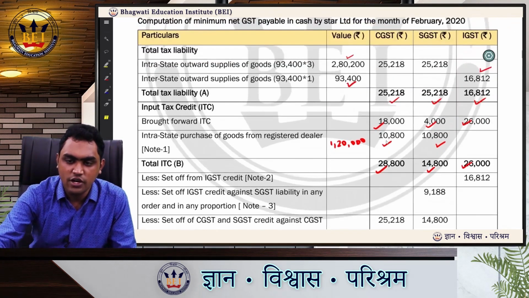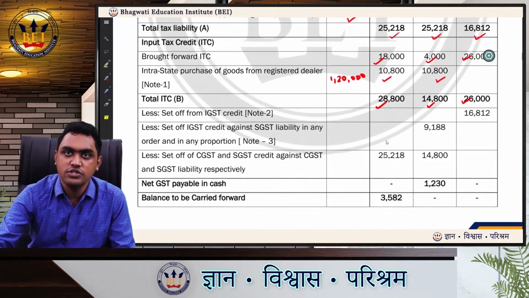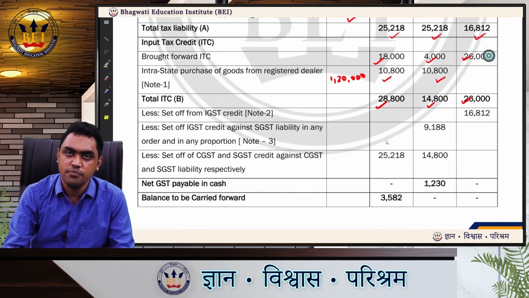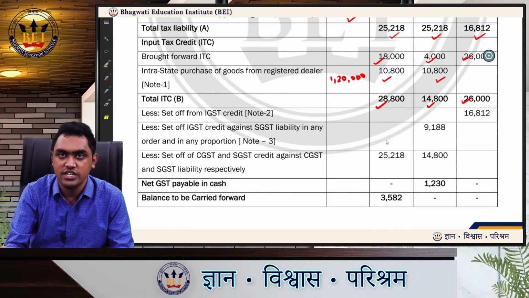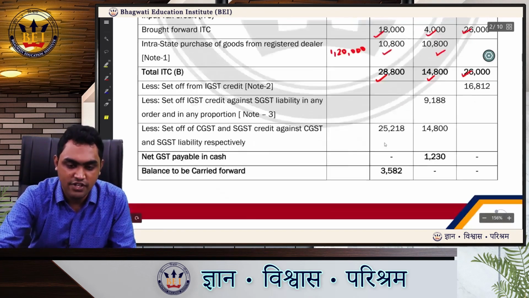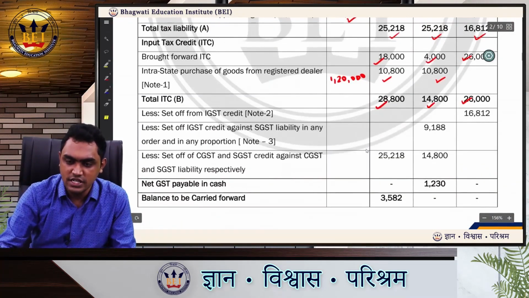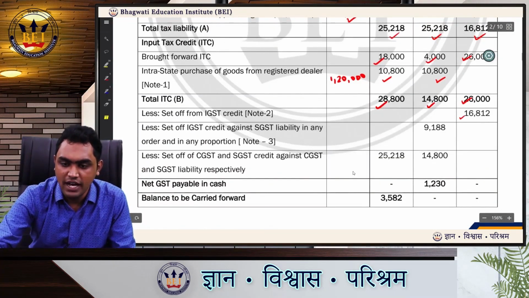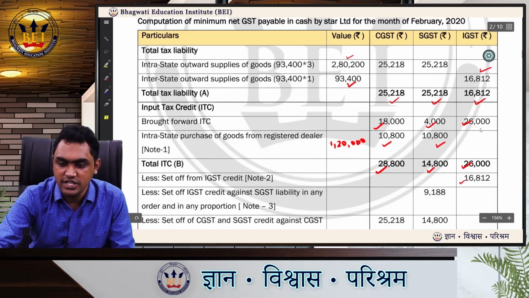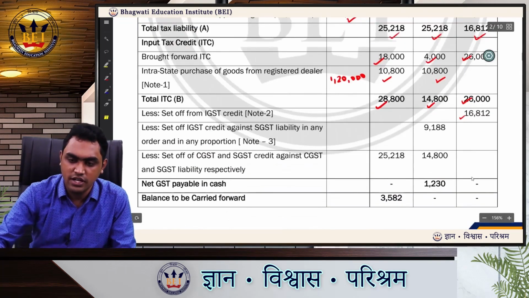So now let us start offsetting. As you know the offset rules, first we will set off the IGST input against IGST output, and leftover we can set off with CGST or SGST in any proportion. I have given all the notes here. So first I am setting off IGST 16,812, balance of 9,188, that is 26,000 minus 16,812.